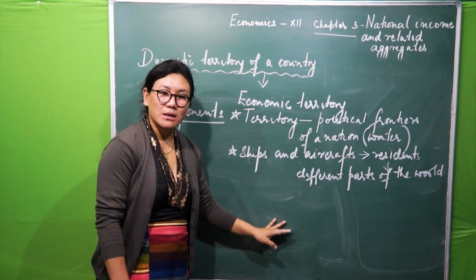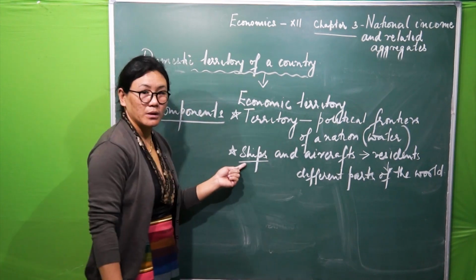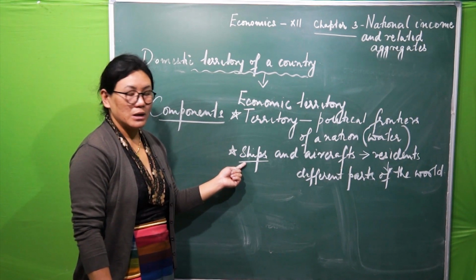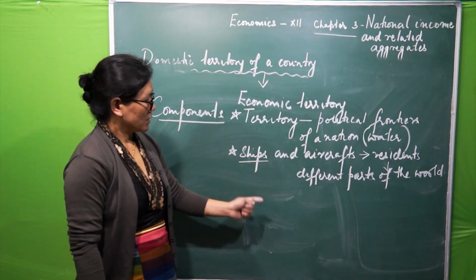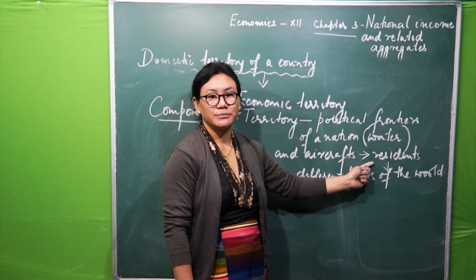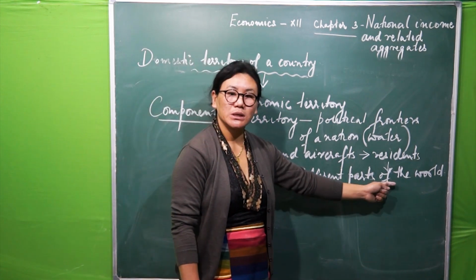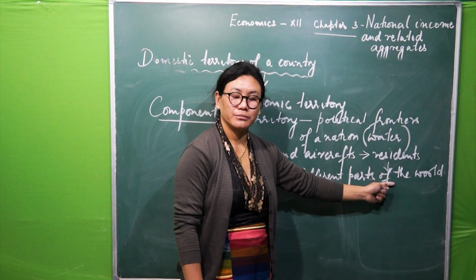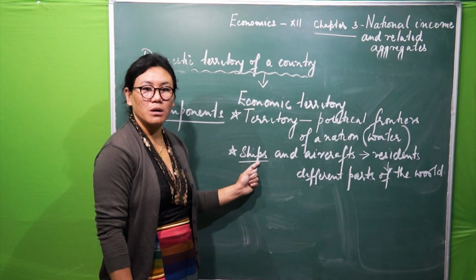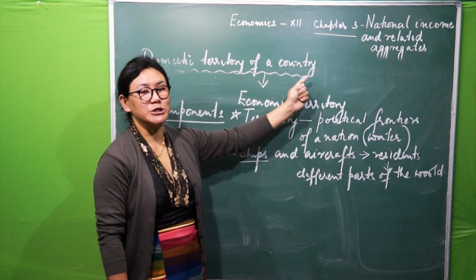I will give you one example. Say for example, we will take up ships belonging to India. Now these ships are operated by Indian fishermen in different parts of the world. Then this will also become part of the domestic territory of India.